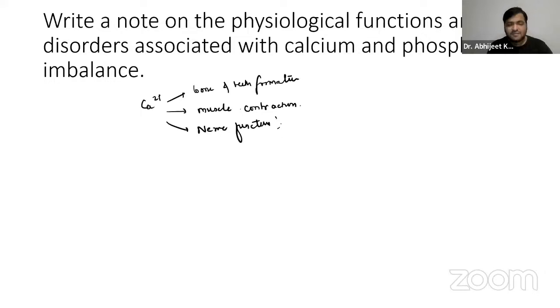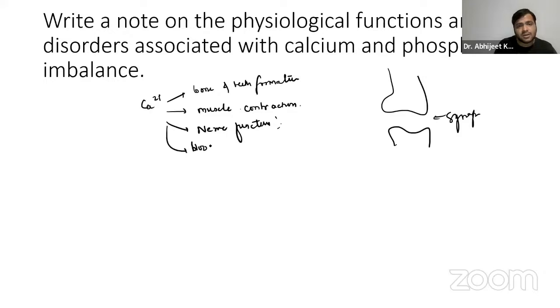So it facilitates the release of neurotransmitters at synapses. You already know we have the synapse, right? So basically over here, it facilitates the release of these neurotransmitters. It also helps in blood clotting, right? Basically, it is involved in the coagulation cascade pathway, and also helps in cellular signaling.